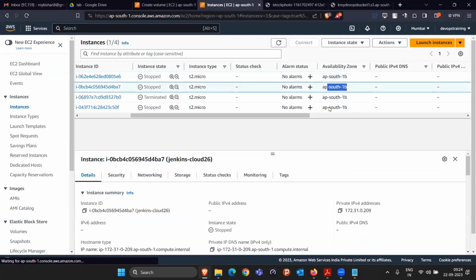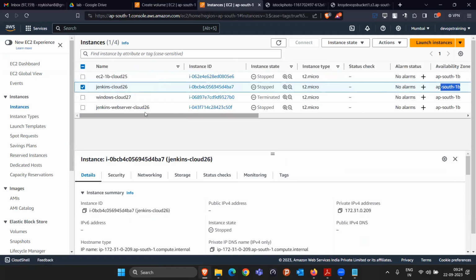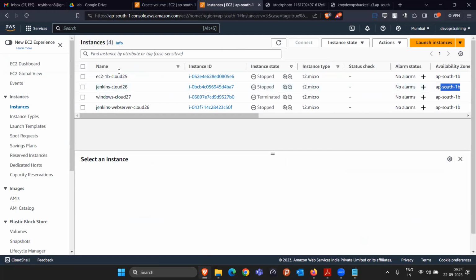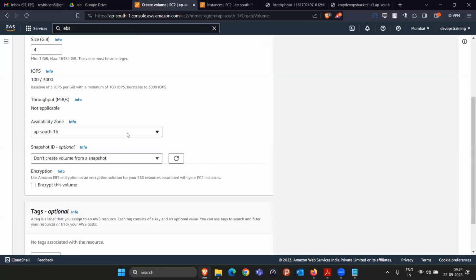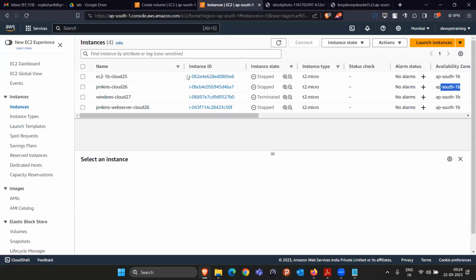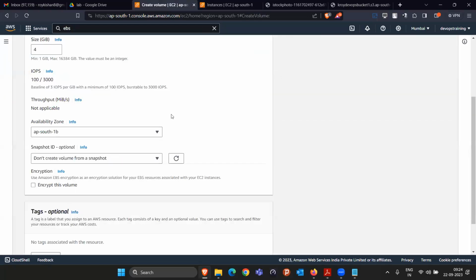Make sense? That means if I want to show you this practical of attaching the EBS volume to any of these EC2 instances, I have to create it in 1B. Okay. So that's why I'm creating this in 1B. You can create in 1A, then you have to launch the EC2 instance in 1A. That is the only limitation.